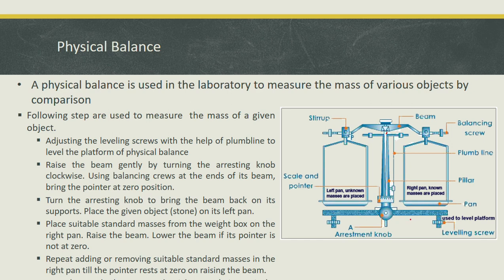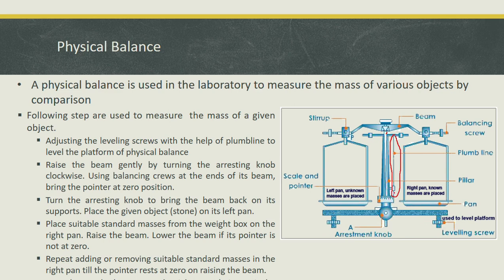Similarly, after balancing, you make sure that it is on a smooth horizontal surface by looking at this plumb line. If the plumb line is in a straight vertical direction, then it means your physical balance is on a smooth horizontal surface.